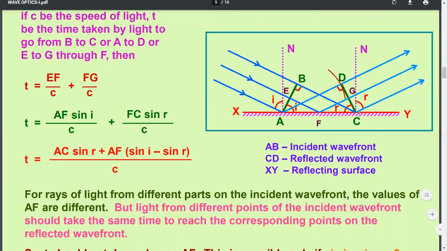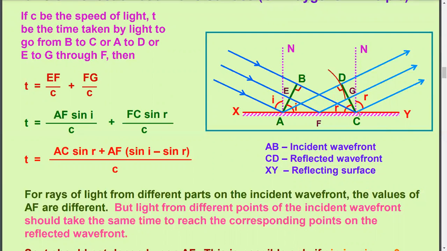Then in terms of wavefront, the ray of light coming from infinity will have a plane wavefront, and this plane wavefront must be perpendicular to the ray of light. This plane wavefront AB is perpendicular to the incident ray, therefore it is called the incident wavefront.